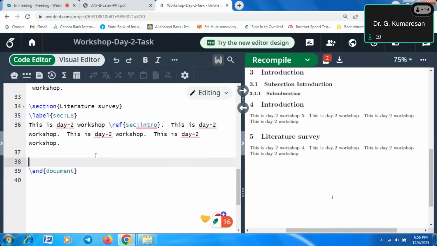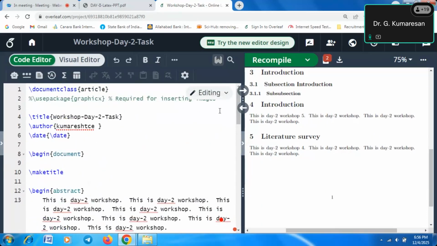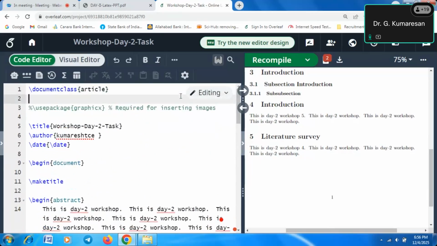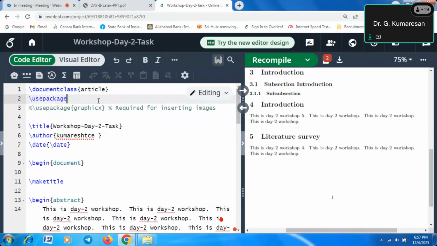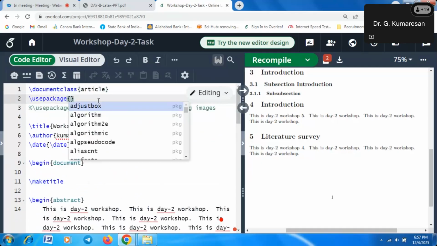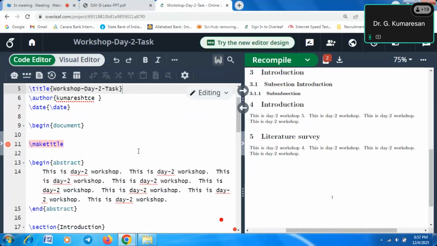Now, how to cite an equation, that is also very important. First we have to use a package. What is the package name? AMSmath. Whenever we are using some mathematical equation, you must include the AMSmath package. So what is the code? It is usepackage AMSmath. AMSmath is the package that is very much required for making equations.